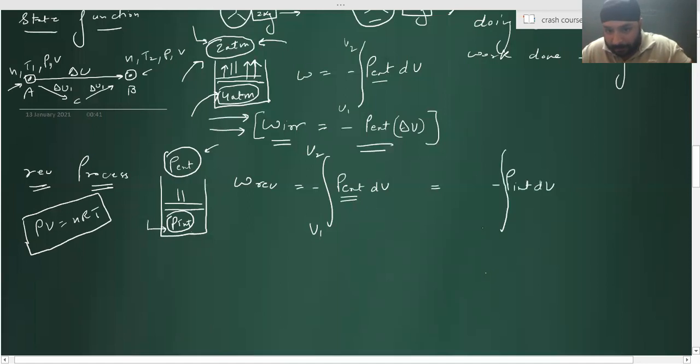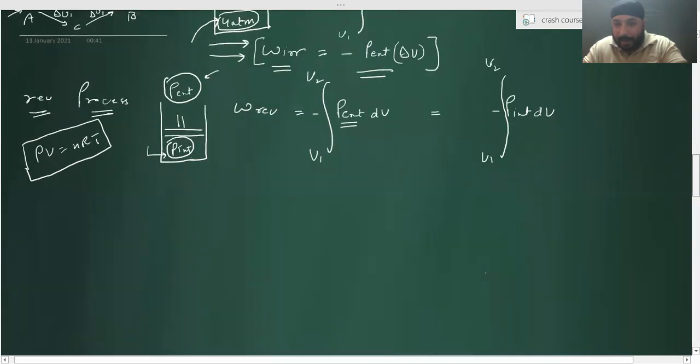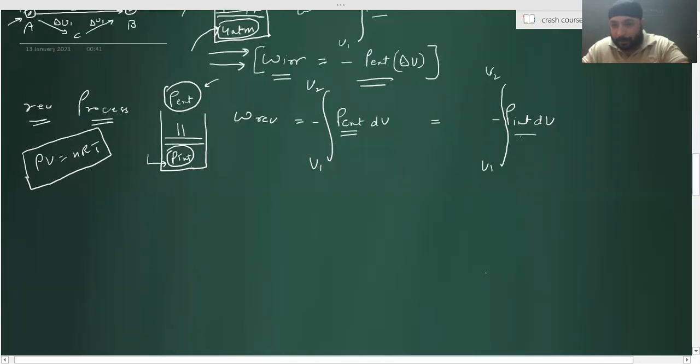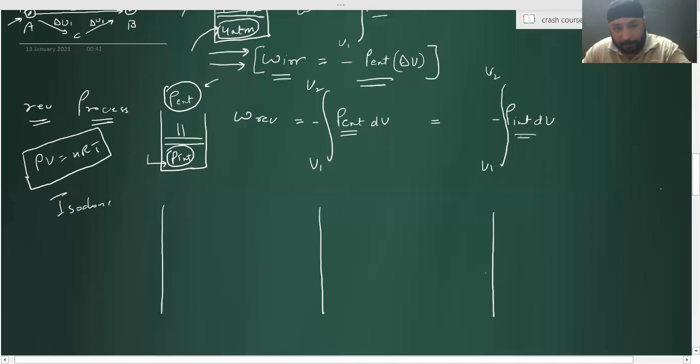Agreed? Understood that point? Now I can apply PV is equal to nRT for reversible processes. Any doubt in that? Now for different conditions, I'll calculate different work done. Tell me if I apply these formulas in different processes, P internal, for isochoric process, what is the work done?